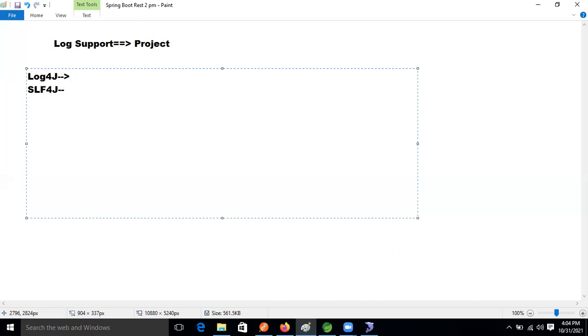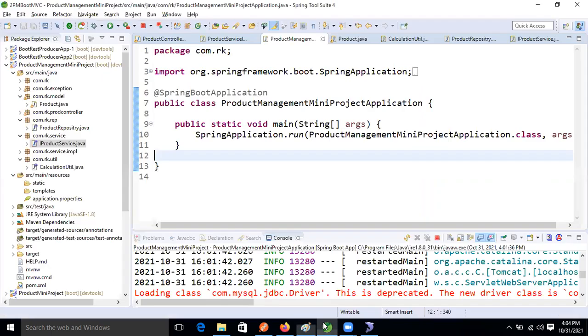But when we use SLF4J, we don't need to write any property file explicitly. SLF4J will use the application properties of our project, and in that application property file we can write whatever usable properties are there.